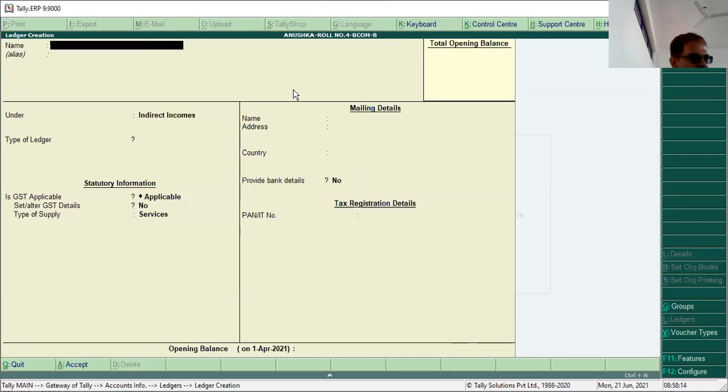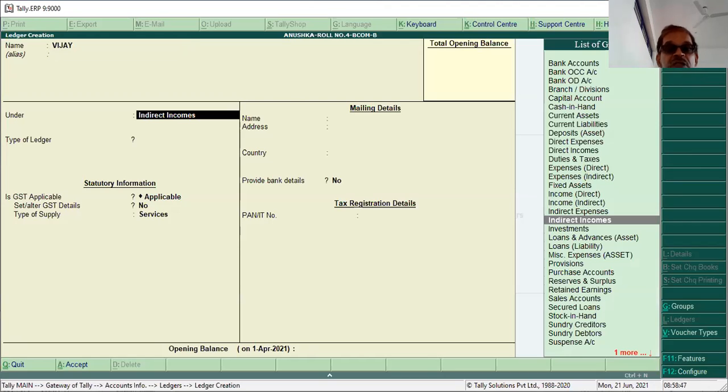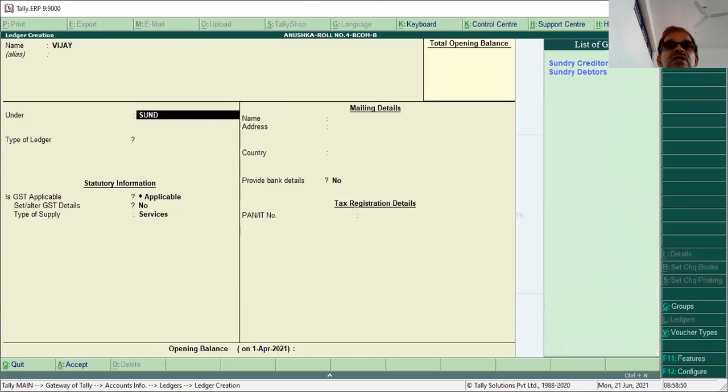Next, you have to create the party name ledger. So how to create a party name ledger? What is the name of the party? In this case, the name of the party is Vijay. Vijay is the name of the party, and he belongs to sundry debtors, because we are selling to him.